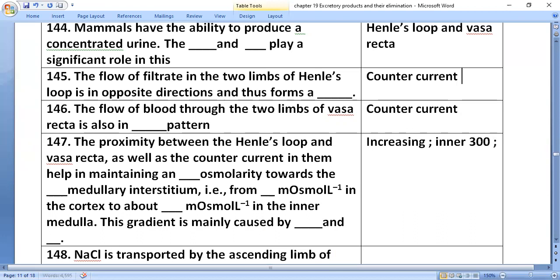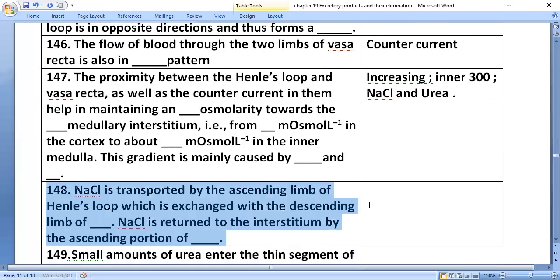This gradient is mainly caused by sodium chloride and urea. Sodium chloride is transported by the ascending limb of Henle's loop, which is exchanged with the descending limb of vasa recta.